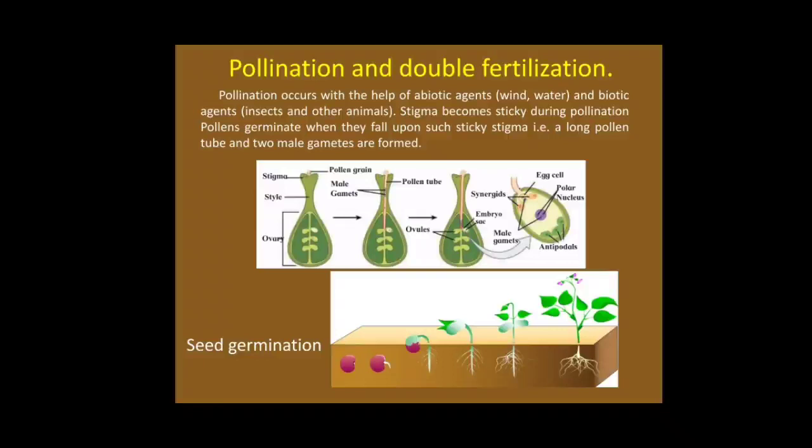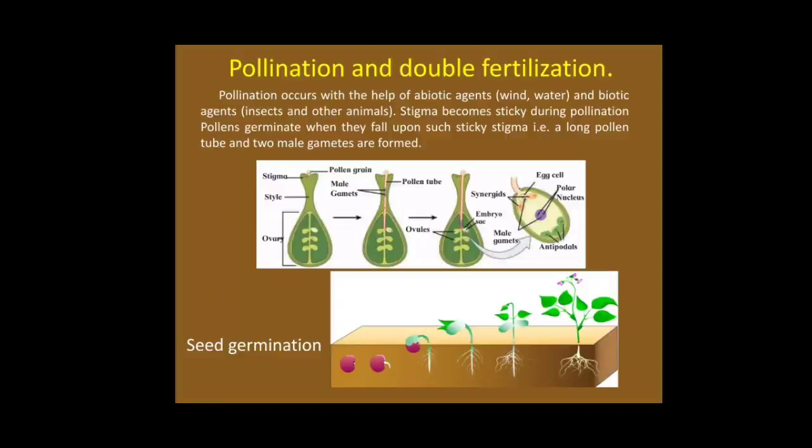In the embryo sac, there are three cells on the upper side as shown in the diagram. The cells are two synergids at the side and an egg cell in the center. In the center of the embryo sac, there is a secondary nucleus or polar nucleus. Down at the bottom of the embryo sac, there are cells called antipodals.